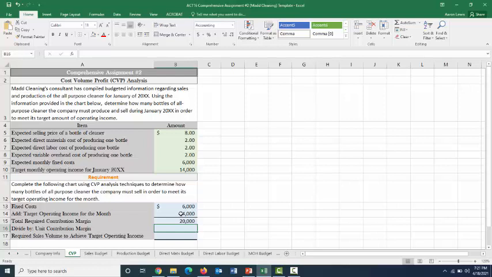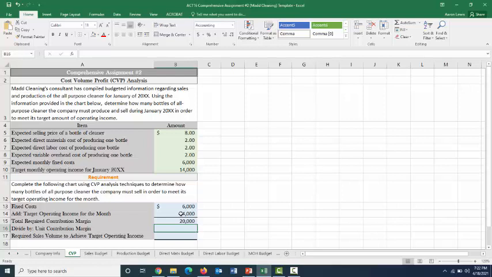Funds left over from sales revenue after the variable costs of production are accounted for, which can contribute towards paying the company's fixed costs and ultimately end up as operating income. So we know what our margin has to be. Well, if we divide that by how much margin we make per unit, then we can figure out how many units we have to move.